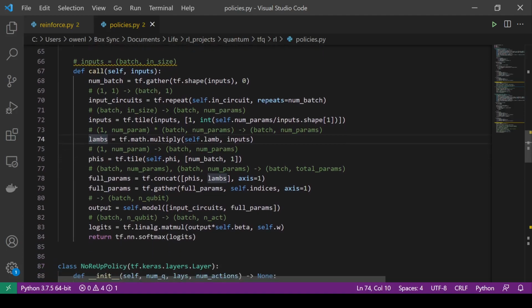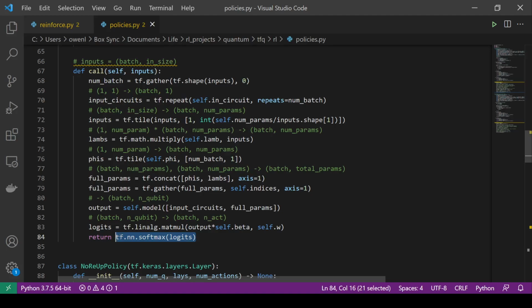We reshape the standard layer weights. And then here's why we had the indices. We concatenate them together, and then we gather them, which means we reorder them in this indices order. Then we generate the output, which is 4 in the case of CartPole, the expected value of each of the computational Z bases. Then we multiply the output by our output weight matrix, and then we do a softmax on these, and that's our representation, that's our policy distribution.